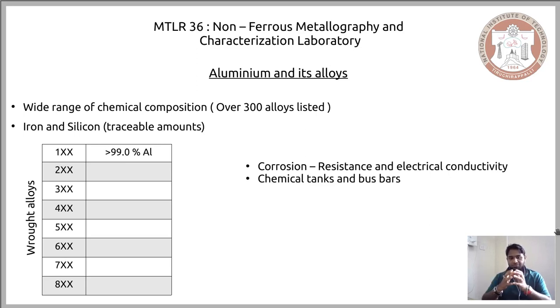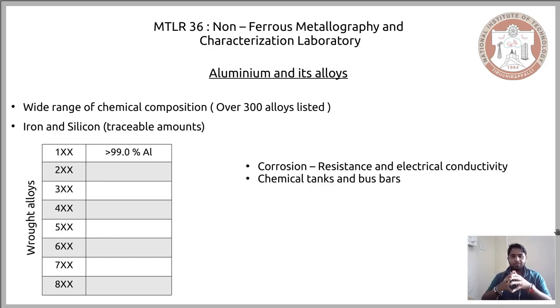So we have our first series, or the first designation, that is 1 followed by other digits, and this refers to pure aluminum, which generally comprises more than 99% of this non-ferrous metal. The properties it corresponds to are corrosion resistance and electrical conductivity, and correspondingly its applications follow.